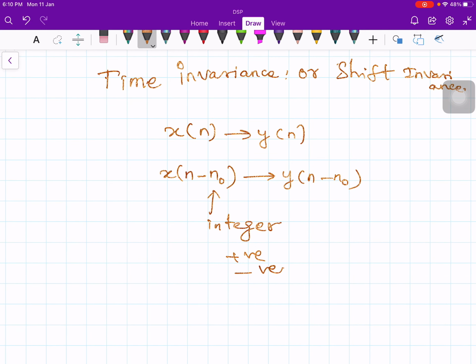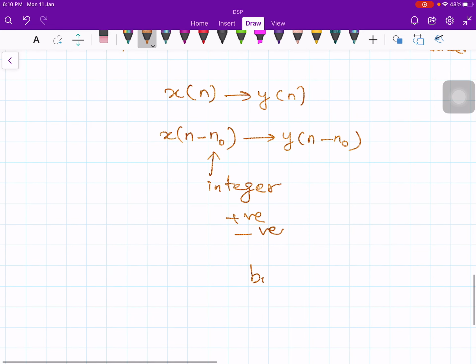The interpretation of this is that whether the input is shifted or not, the output waveform is preserved. It is simply bodily shifted. The shape of the waveform does not change, only the location is changed.